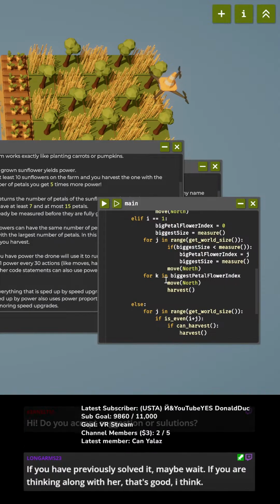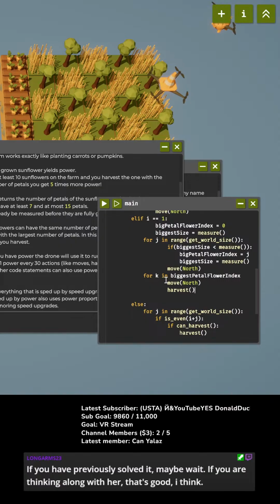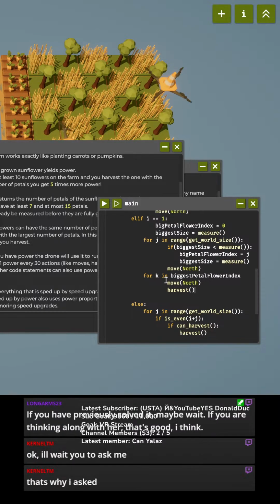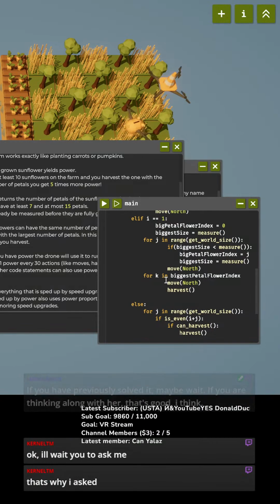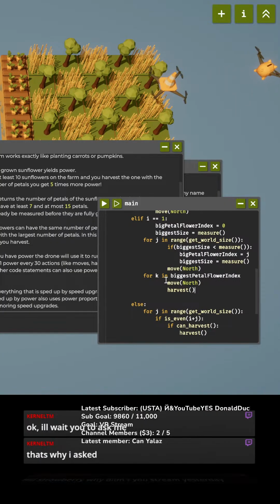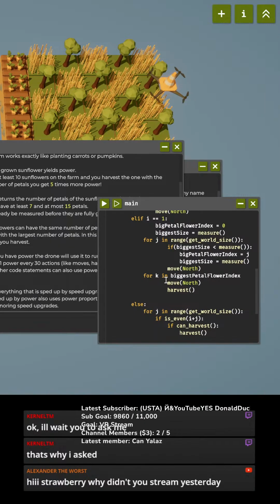Yes. So if I ask for help, then you can help me. Otherwise, I'm gonna just try and figure it out myself because that's half the fun. But if I say something like, how do I move to a specific location, and you happen to know the function for that, you can totally look up documentation for me that I was going to look up for myself. So when I'm saying things like, how do I do this, then absolutely feel free to answer the question, how do I do that? But don't tell me, oh, you should solve this way until after I ask.